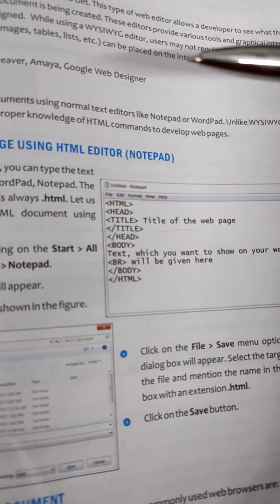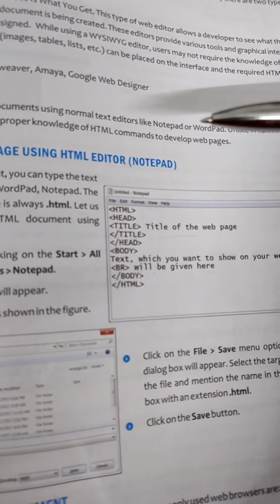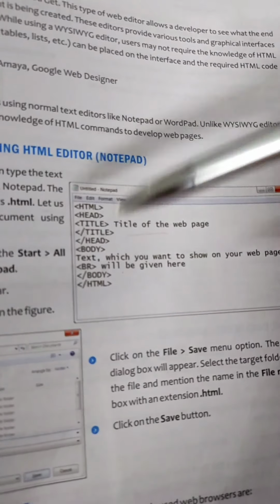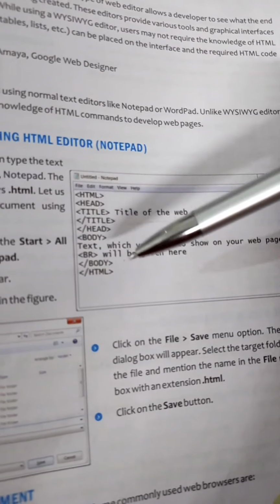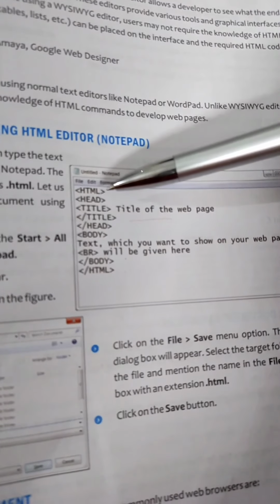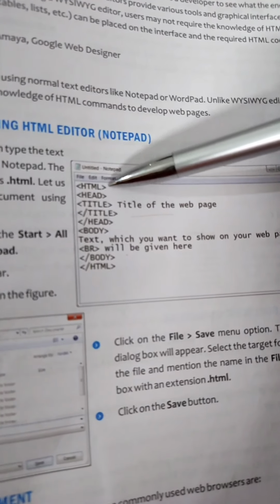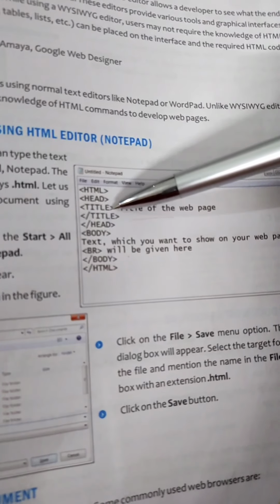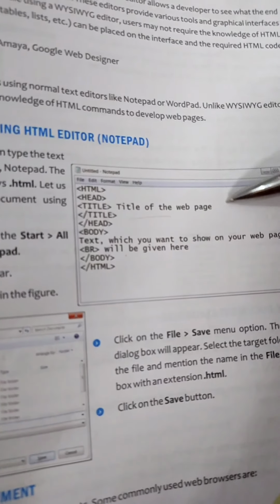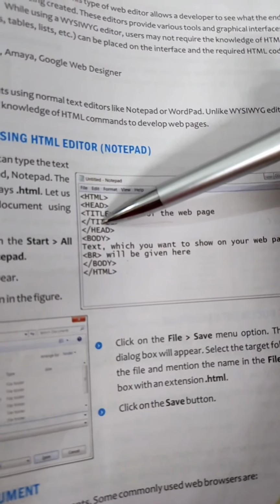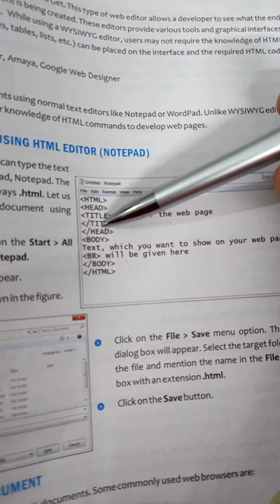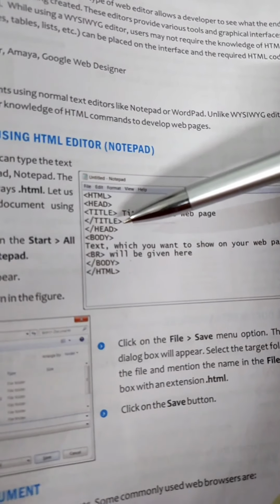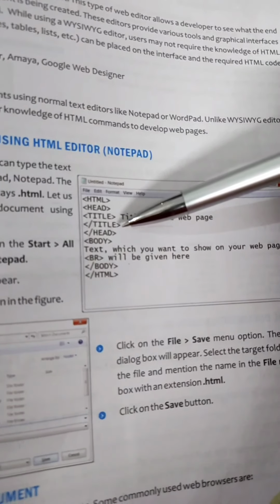Open the Notepad by clicking on the Start, All Programs, Accessories, Notepad. Then a Notepad window will appear and then type this HTML code. HTML code consists of starting HTML tag and then the starting head tag. Inside head tag comes the title tag. Write the title of the web page and then close the title tag. It is compulsory to close this tag as it is the container tag. It contains some content inside it. So it has to be closed.